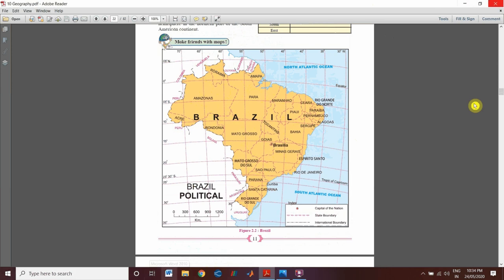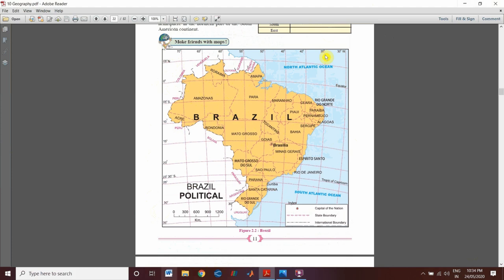Here you can see 5°. This is 0°, meaning the equator. Up above, it is 5°15' north to 33°45' south latitude. This is the latitudinal extent of Brazil.